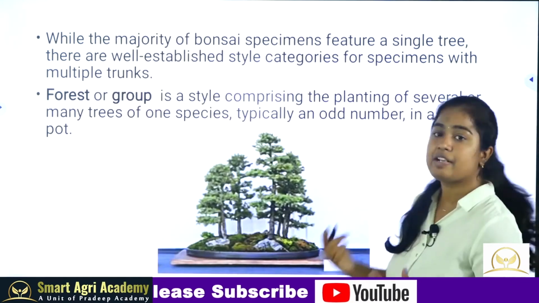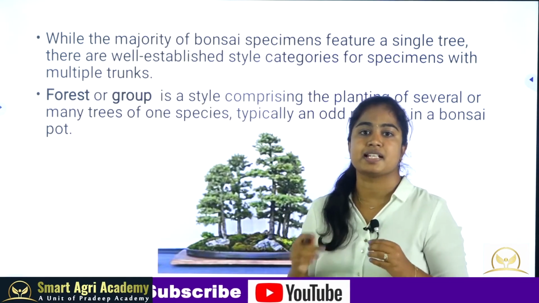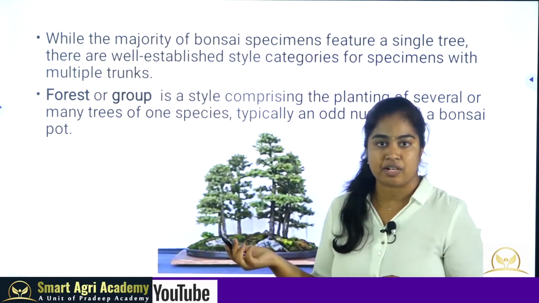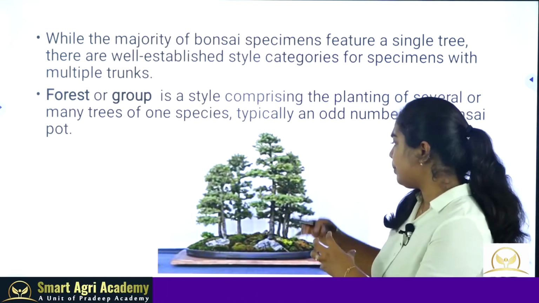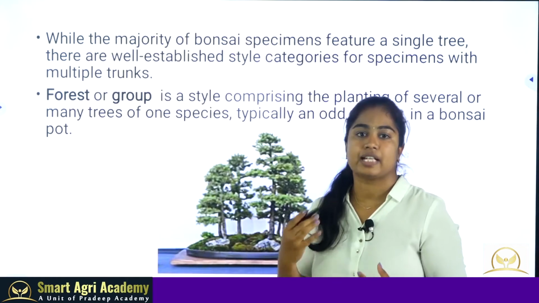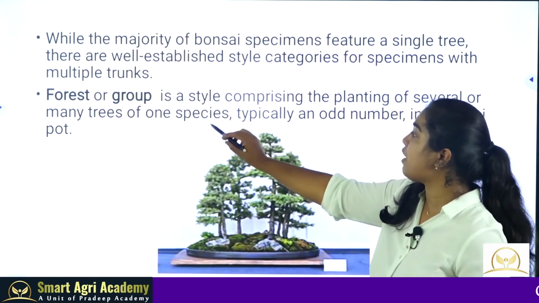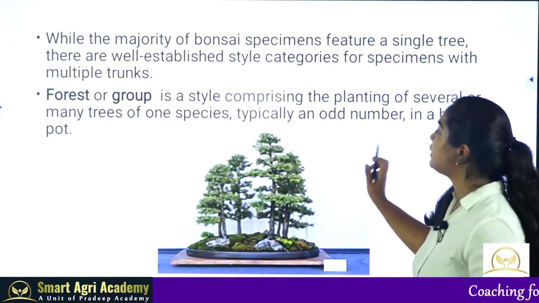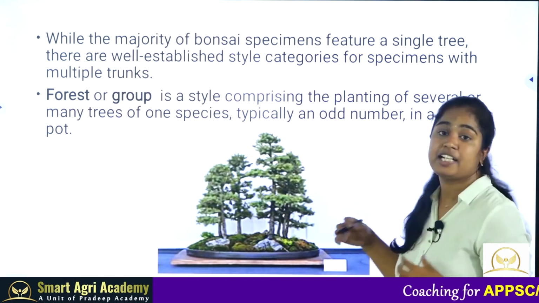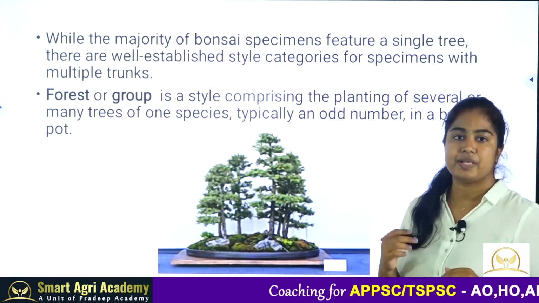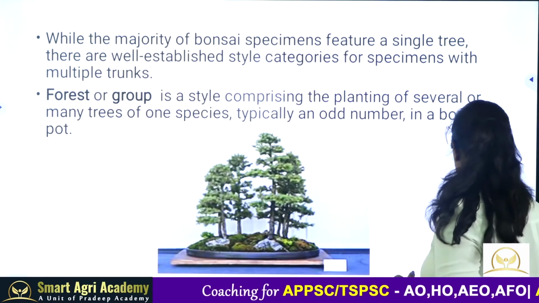Till now we discussed only one plant with multiple branches, but there is another style of bonsai where many plants are grouped together to create an effect like a forest or group. In the forest or group style, many trees are present. It can be of one species or different species, and usually it is planted in odd numbers.